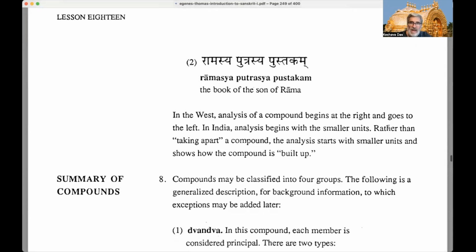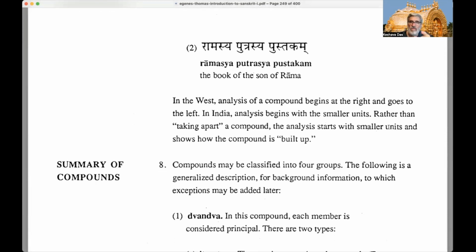In the West, analysis of the compound begins at the right and goes to the left. In India, analysis begins with smaller units. We can do it whichever way we want.